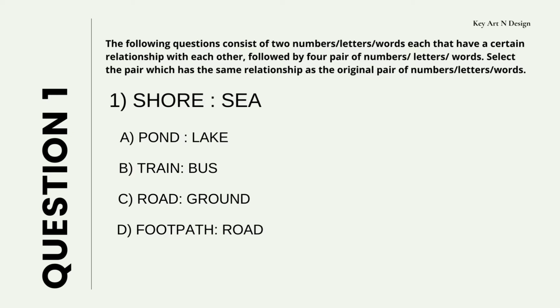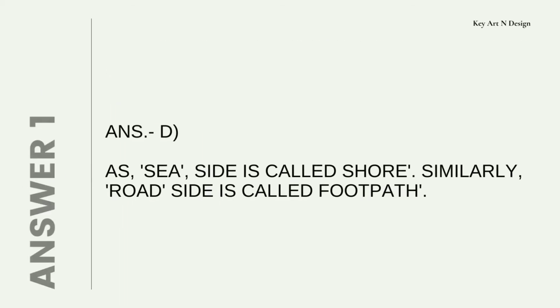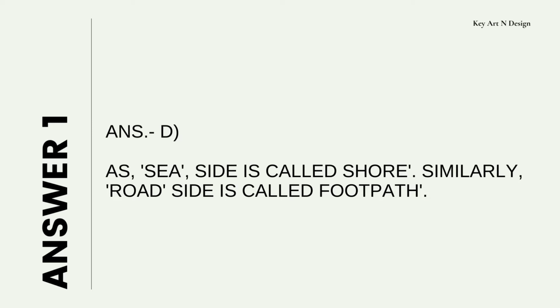Question 1. If shore is to sea, then which is correct? A. Pond is to lake, B. Train is to bus, C. Road is to ground, D. Footpath is to road. Answer is D, as the sea side is called shore.